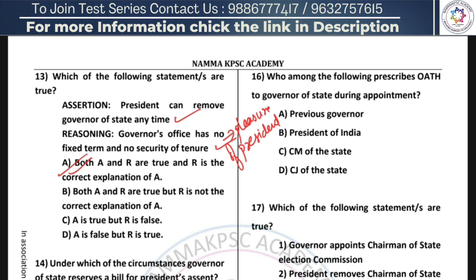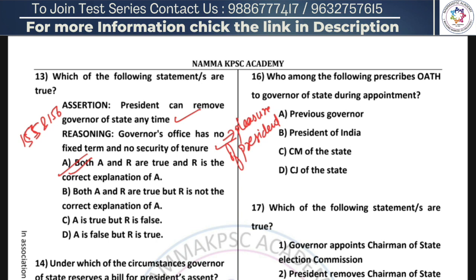So let us have a look at a few more points to remember with regard to governor. A governor of a state is an appointee of the president according to Article 155 and 156 of Indian Constitution, and he or she serves at the pleasure of president. If the governor continues to have pleasure of president, he or she can serve another 5 years.